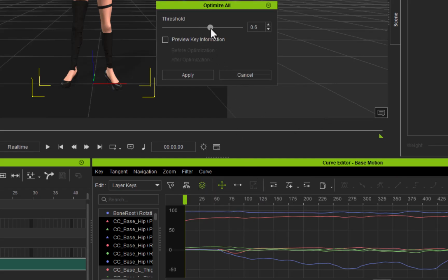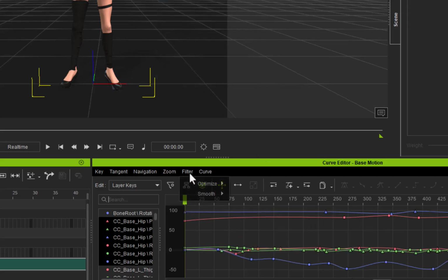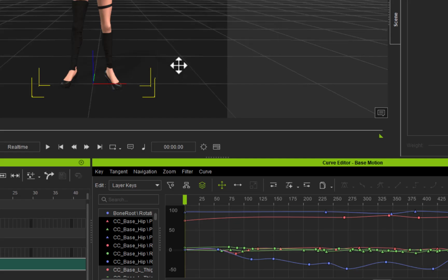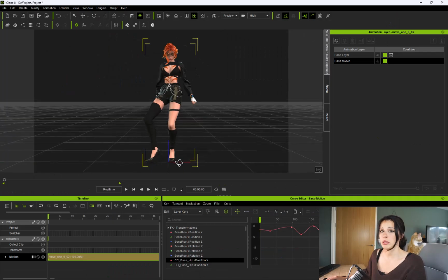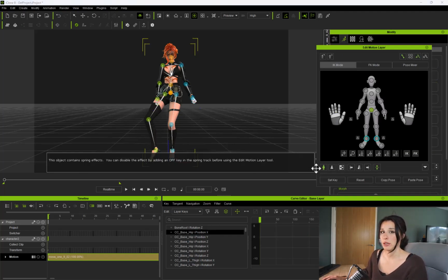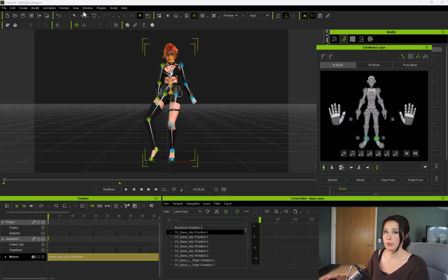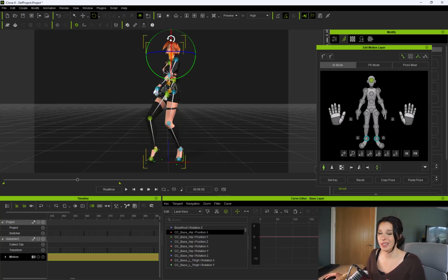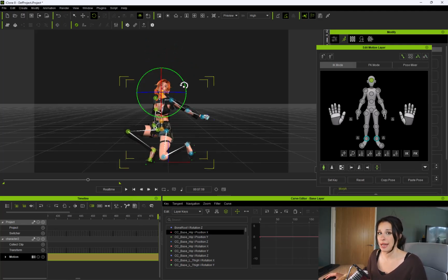This tool essentially will remove keyframes from your animation, making it less jittery. You can increase and decrease the threshold, which will show you the optimization of your keys. We can now smooth out the curves of our animation, just again going to filter and then smooth, and then increasing or decreasing the threshold of the smooth rate. You want to now tweak your animation, so just make sure you're on the base motion layer and then go to the edit motion layer button. From here you can choose the bone you want to move and simply just move it. As you can see here in the video, I'm just going along the timeline and just tweaking the animation, like the head rotation and things like that, until I'm happy.